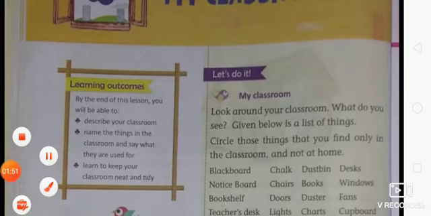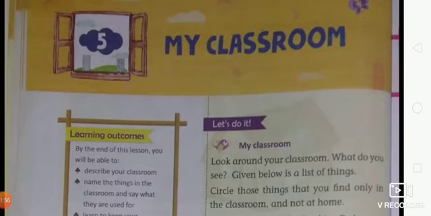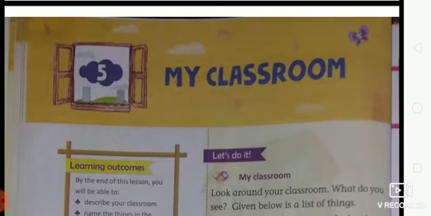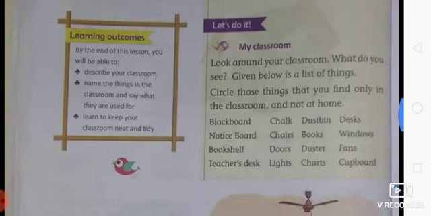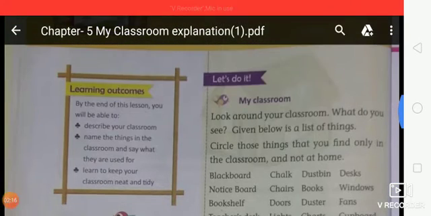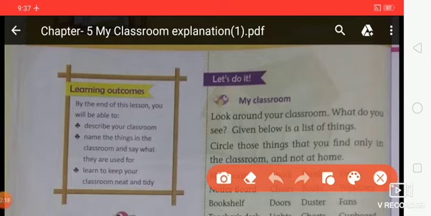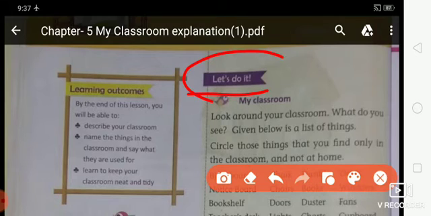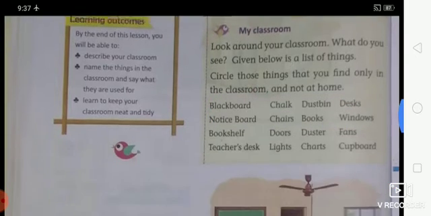Now students, firstly take out your social studies book, open chapter 5, page number 24, and start reading with me. So hurry up students. Firstly, here you can see an activity is given for you, students. So let's do it.